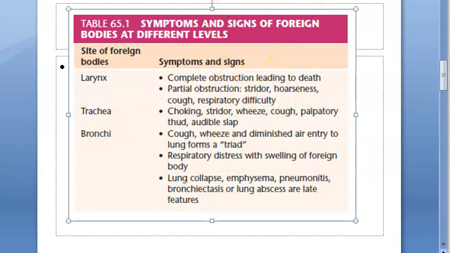What happens if it's at the level of the trachea, guys? At the level of the trachea, somewhere neither larynx nor bronchi, somewhere in between, you have choking, stridor, wheeze, cough. Same thing. Cough came from here, choking and stridor came from here. Somewhere in between it has everything. Palpatory thud and audible slap are all there in the trachea.